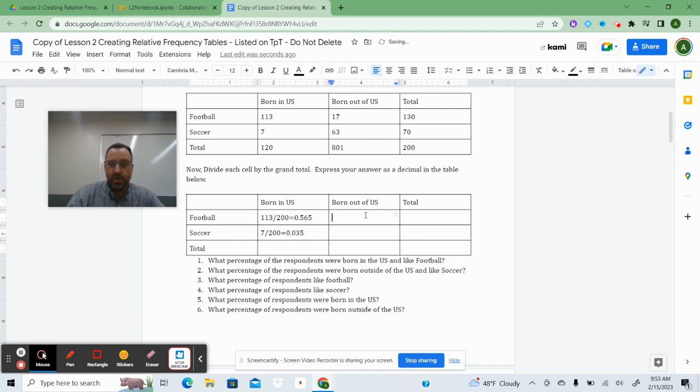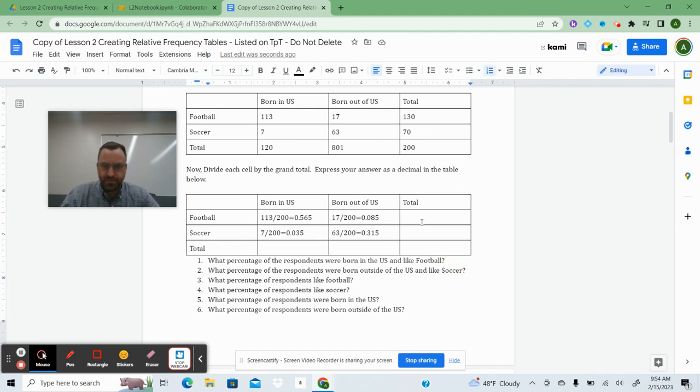And then born in the US is 17 out of 200, and that gives us 0.085. And then here, this is 63 out of 200, and then that is 0.315. And then I'm just going to leave those there.